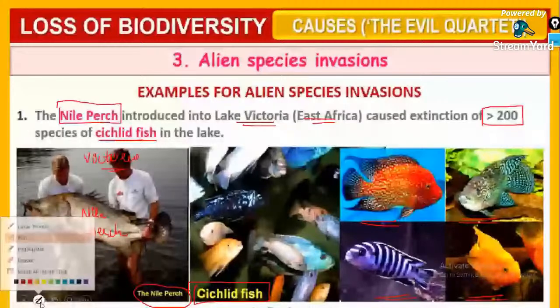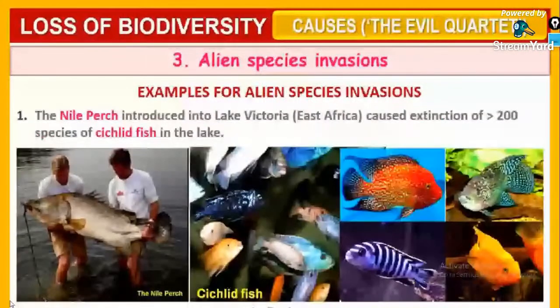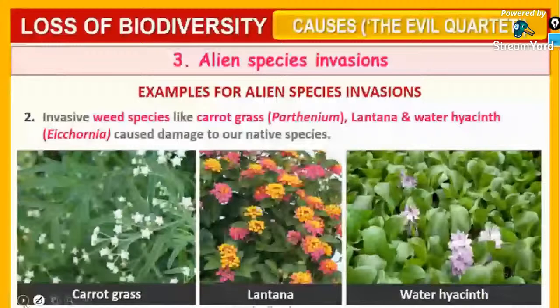That is in case of animals. Nile perch introduced into Lake Victoria caused the extinction of cichlid fishes. Next one is the invasive weed species such as carrot grass, for example, Parthenium, then Lantana, water hyacinth, Eichhornia crassipes. What is another name for water hyacinth? It is Eichhornia crassipes, called terror of Bengal.